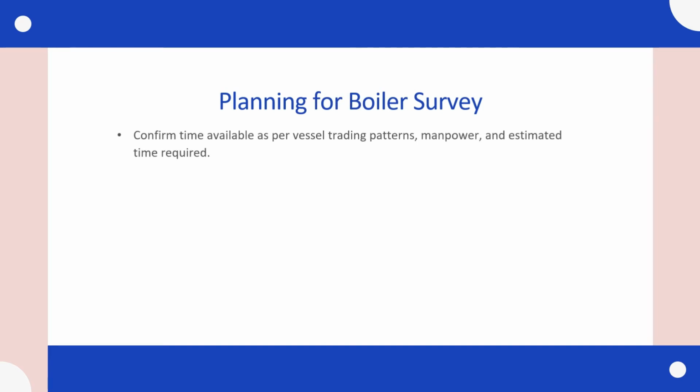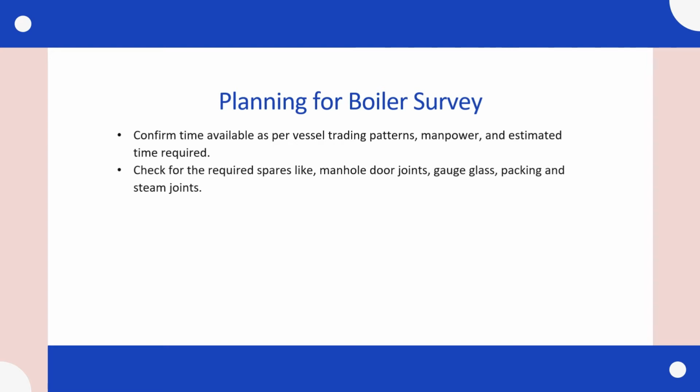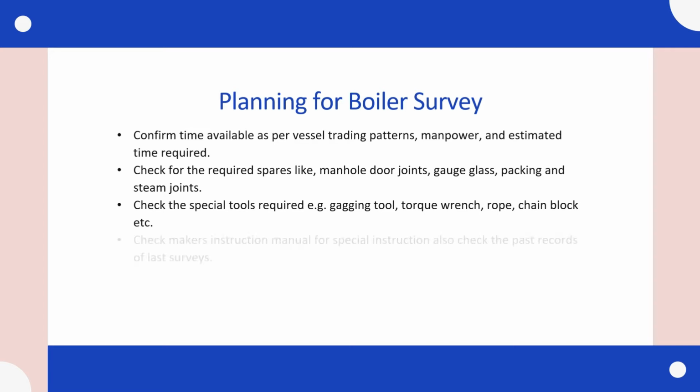Planning for boiler survey. Confirm time available as per vessel trading pattern, manpower, and estimated time required. Check for the required spares like manhole door joints, gauge glass, packing and steam joints. Check the special tools required, that is gagging tool, torque wrench, rope, chain block, etc. Check maker's instruction manual for special instruction.